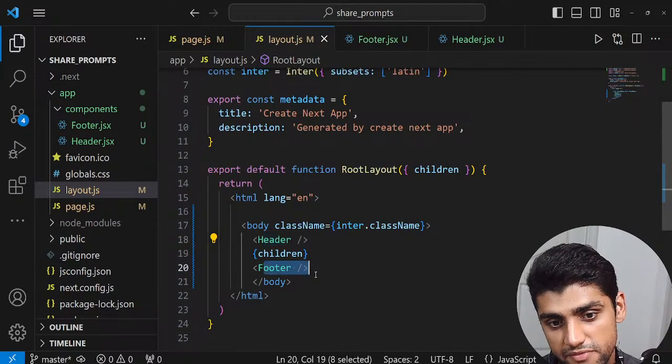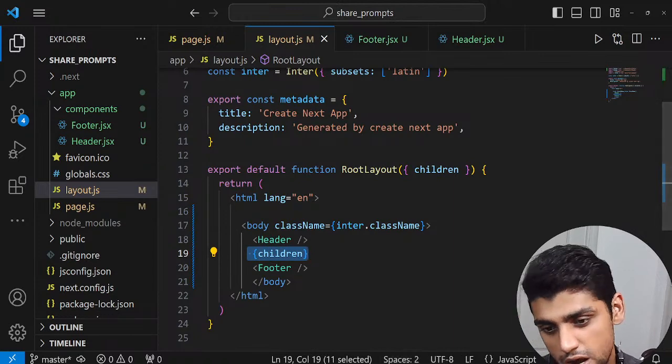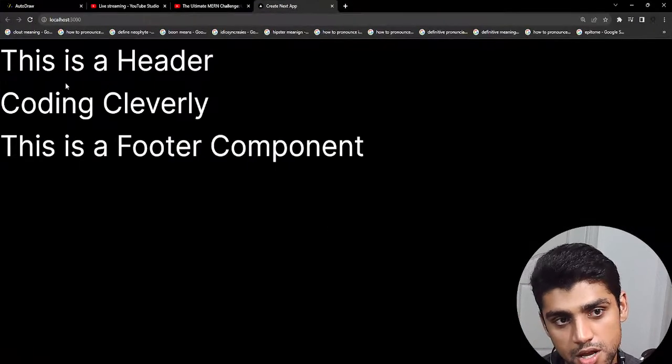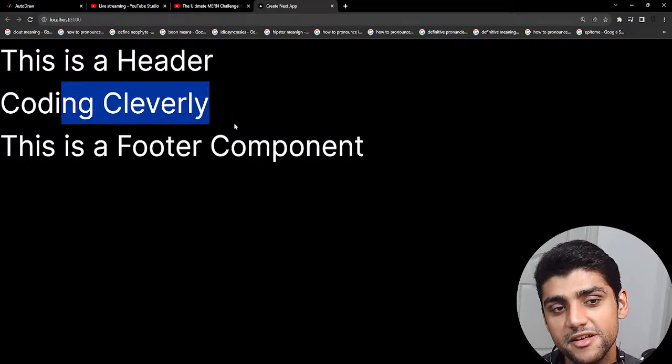So you can see the header is there, the footer is there, and then the main body content is going to be here throughout the entire application. So this is a header, this is a footer component, and then coding cleverly in there.